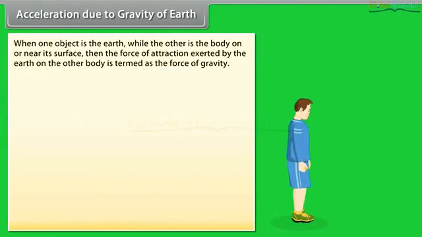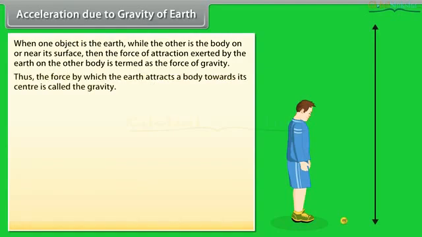Acceleration due to gravity of Earth. When one object is the Earth, while the other is a body on or near its surface, then the force of attraction exerted by the earth on the other body is termed as the force of gravity. Thus, the force by which the earth attracts a body towards its center is called gravity.